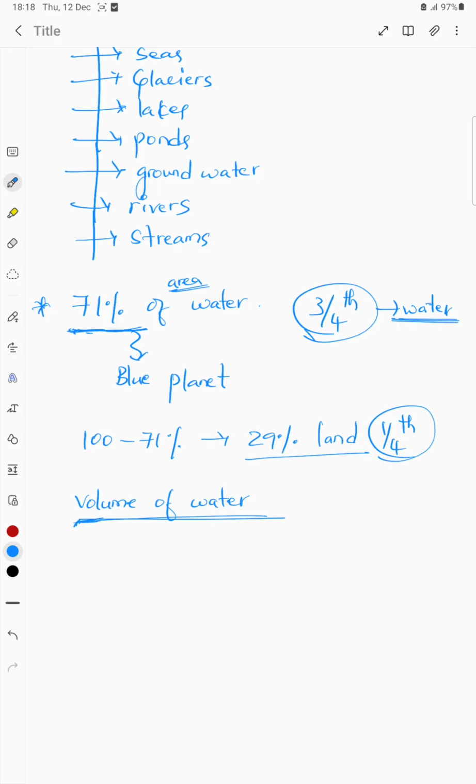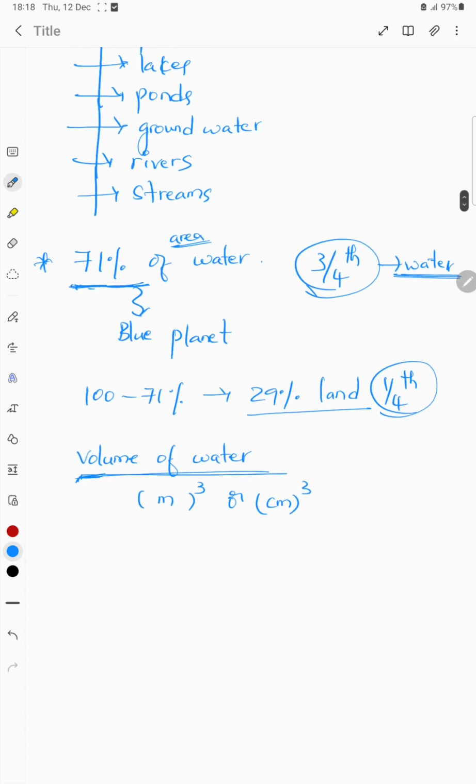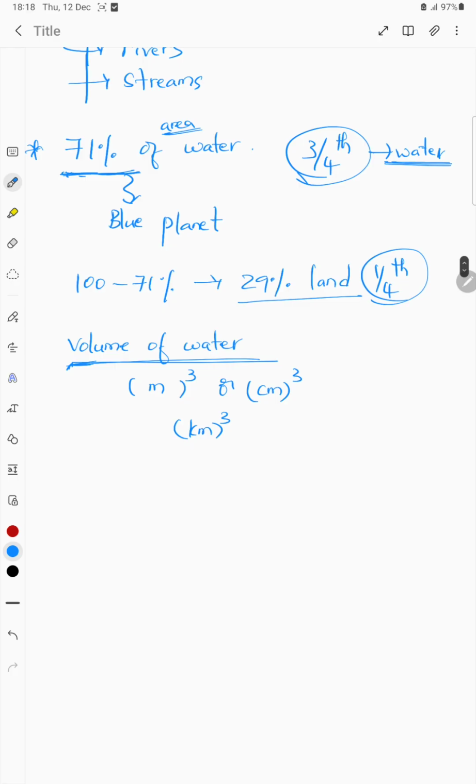It has to be volume. How much volume of water? In general we measure it in cubic meters or cubic centimeters. But here, as the volume of water is so high, we are going to measure it in cubic kilometers. So how many cubic kilometers of water is available on the Earth's surface?